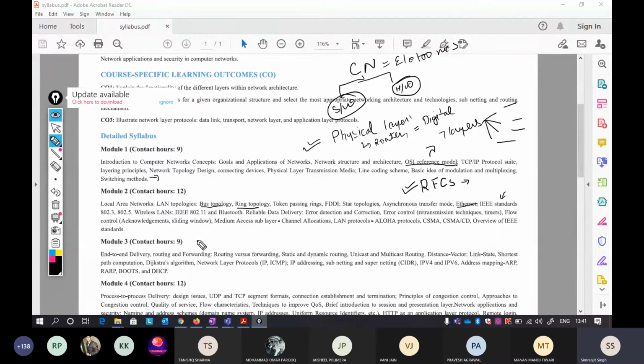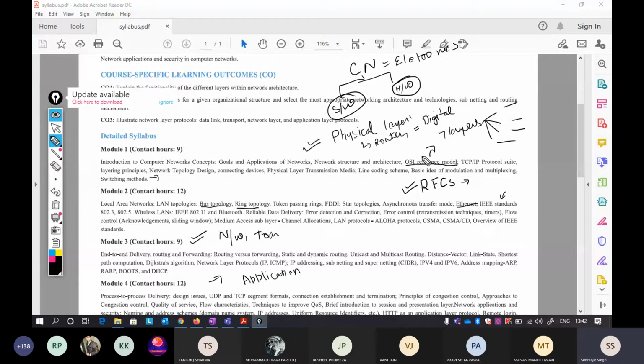Module 3 now goes towards particular layers like the network layer and transport layer. These are all parts of a network and a transport layer. In a similar way, the last layer of your OSI reference model is the application layer. Whatever you are seeing is just a part of this OSI reference model.